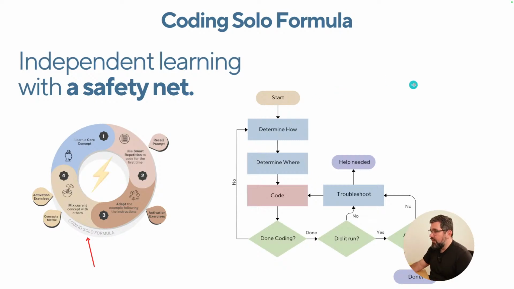I'm not going to explain every step here because it would take me a long time to do so, but the idea is this. You cannot code if you don't know the how and the where. So if I'm asking you to display your name on the screen, you need to understand how to command the computer to display your name. There's a programming language function that does that. And then you need to understand where to place that command line in your code. So there's several lines of code, and you need to understand, okay, this is gonna go on line number 3. So you understand how these concepts work together.